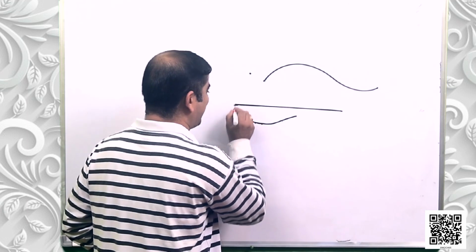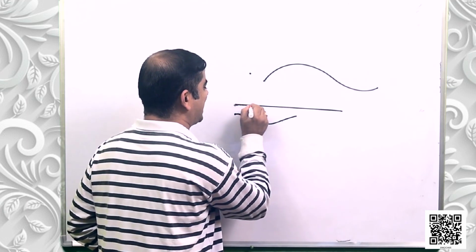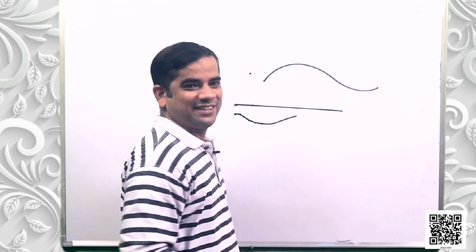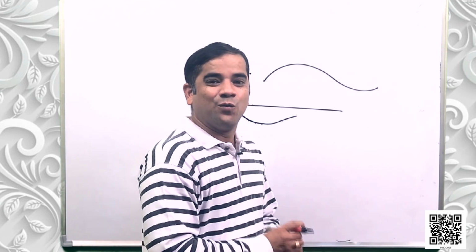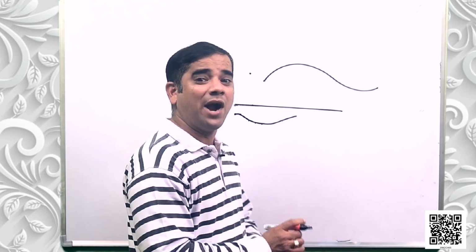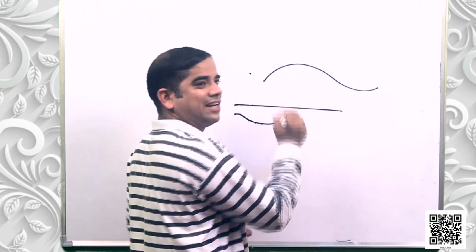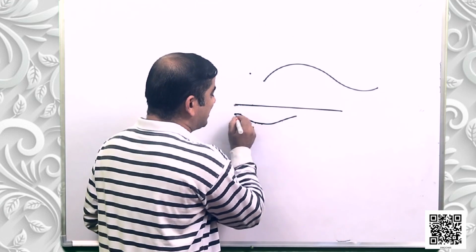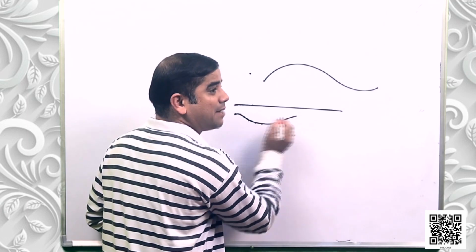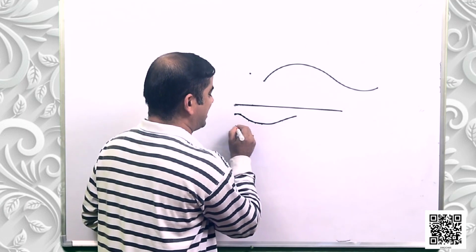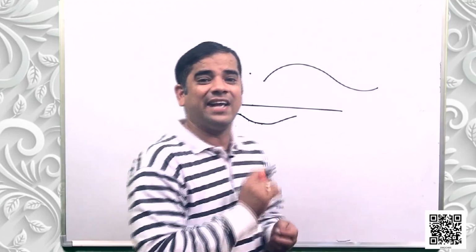But in a straight line, the points lie on itself evenly. That's why a straight line is a line which lies evenly with the points on itself. All the points lie on itself. In case of a curved line, the points are on itself, but they are not evenly arranged.